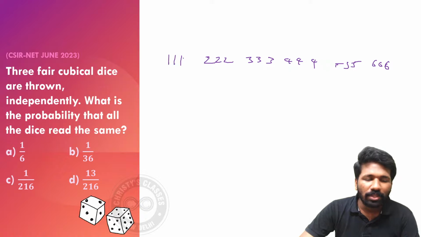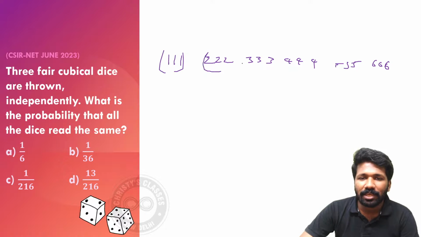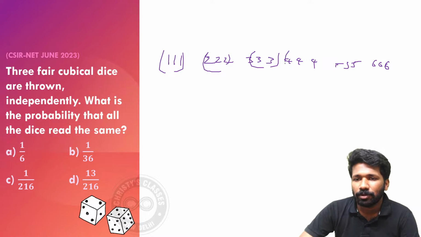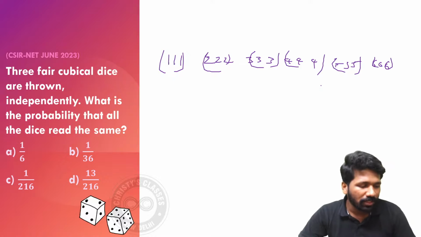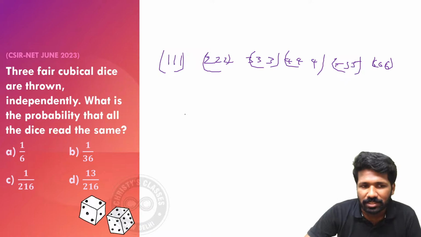That means we need all these probabilities. Some people make a mistake thinking that only one of these cases is possible. No, all these 6 are okay. So finding the probability of this is called narrowing down events. Here the event is saying all dice read the same.